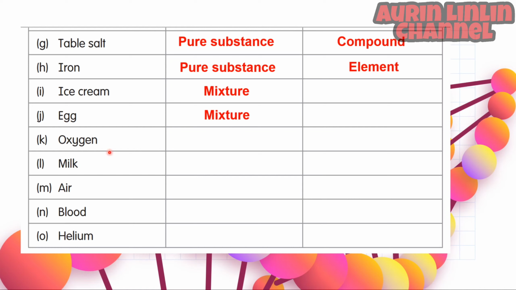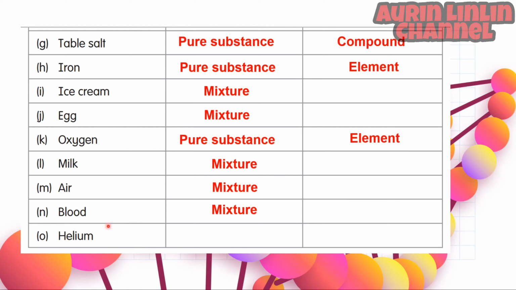K. Oxygen. Oxygen is a pure substance and it is an element. L. Milk. Milk is a mixture. M. Air. Air is a mixture. N. Blood. Blood is a mixture. O. Helium. It is a pure substance and it is an element.